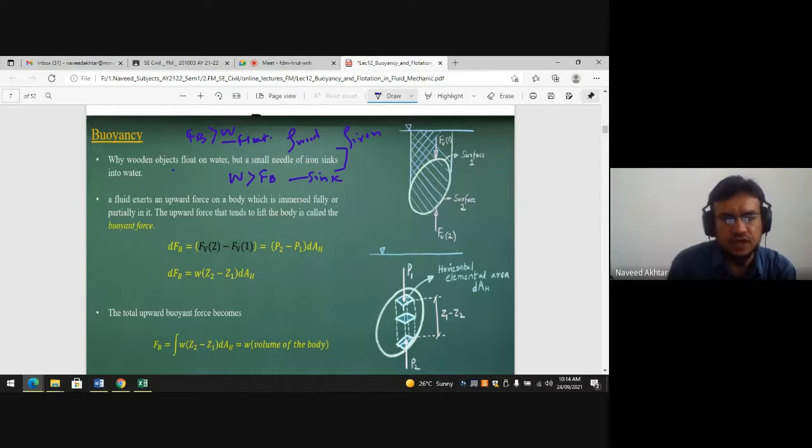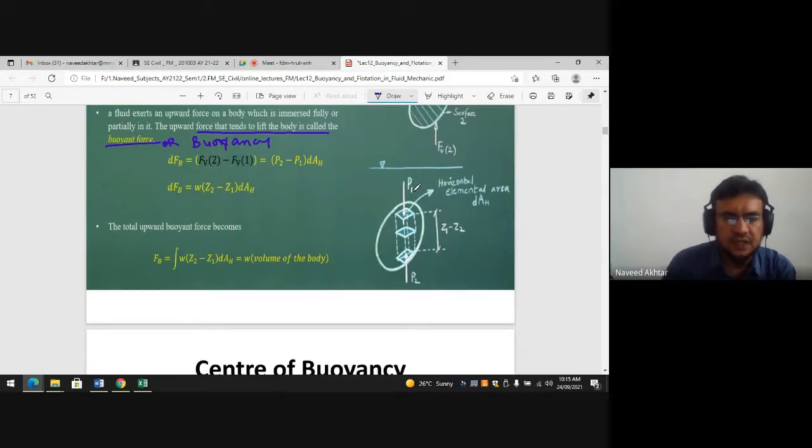A fluid exerts an upward force on a body which is immersed fully or partially. The upward force that tends to lift the body is called the buoyant force, or buoyancy. So these are the different definitions I have taken from different books and NPTEL notes. So that is okay.